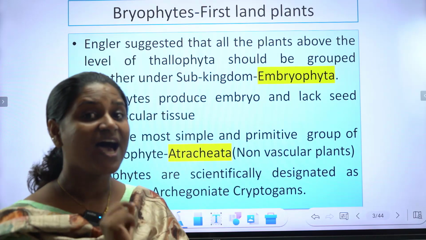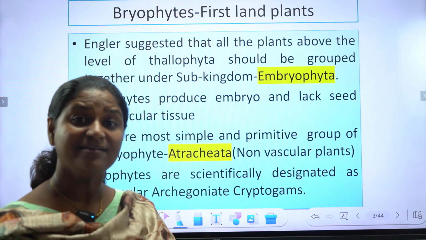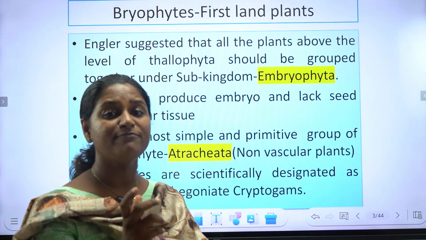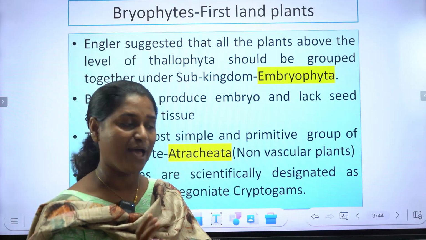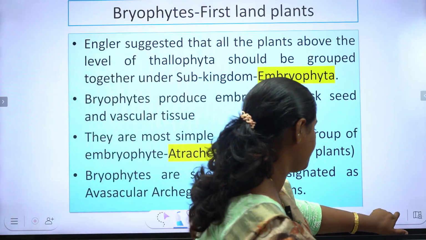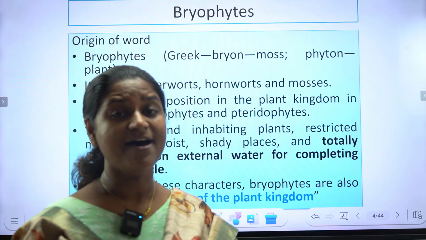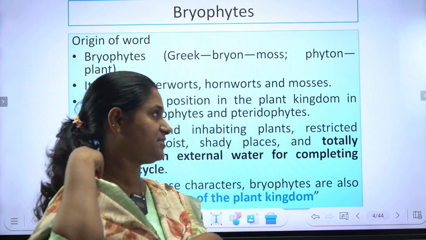Archegoniate means archegonia is the female reproductive structure. Atracheate means the trachea, or the xylem and phloem vessels, are completely absent, and they are cryptogams also.